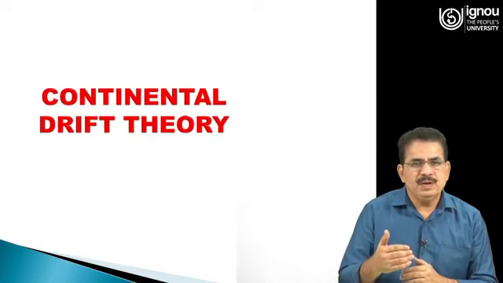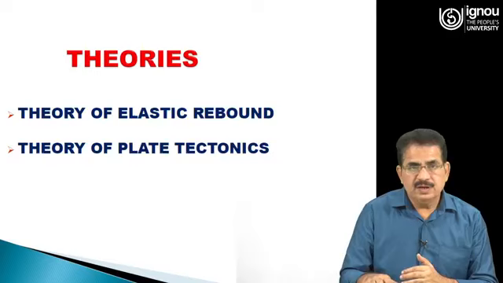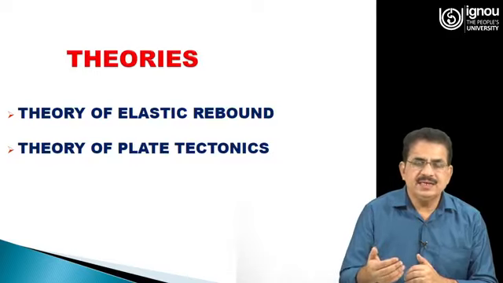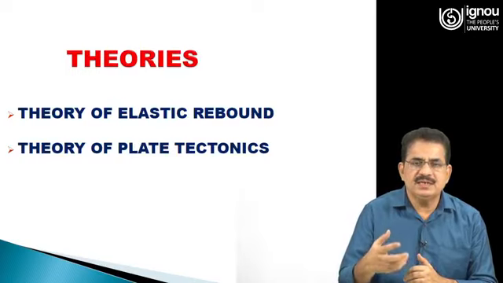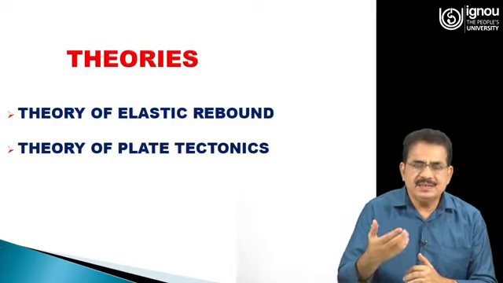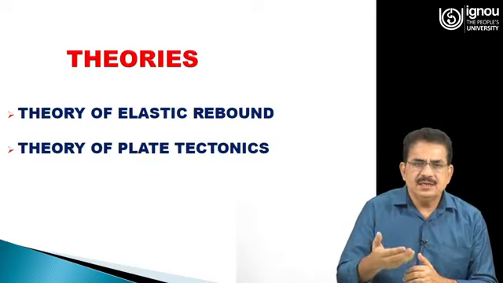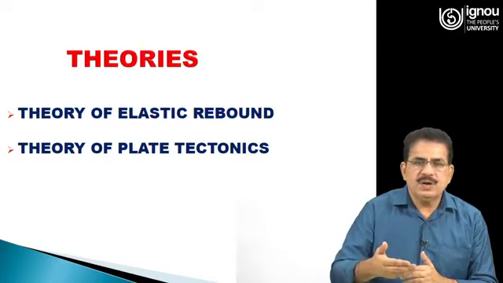Theory of elastic rebound says that due to the disturbance in soil mass, there is a build up of strain energy, and this strain energy goes on accumulating in the earth mass or in the rock mass till the threshold limit reaches.